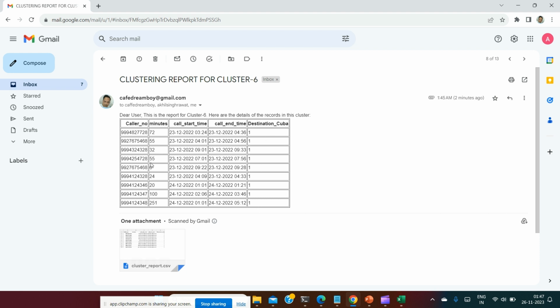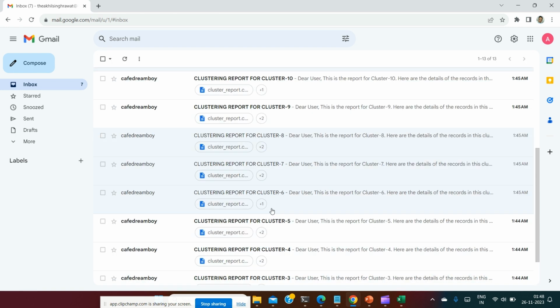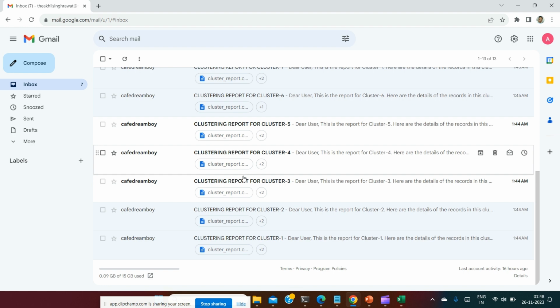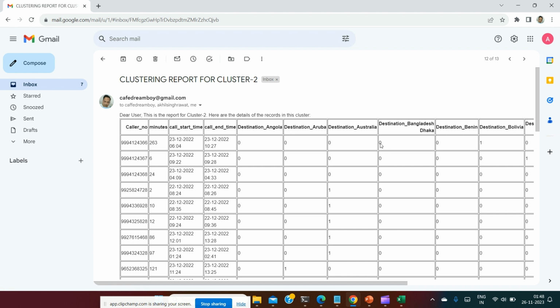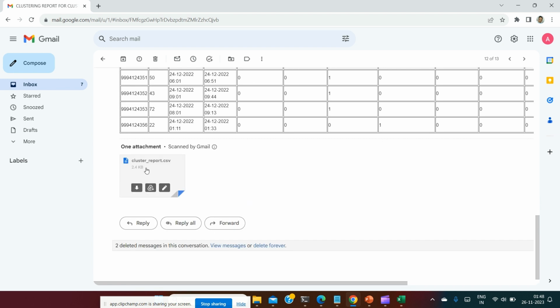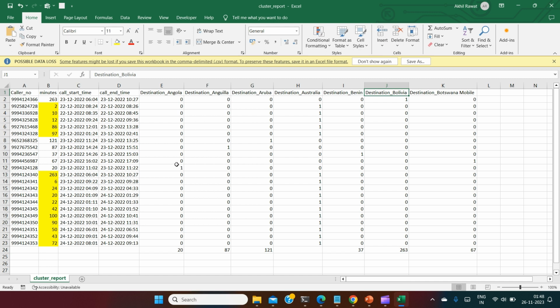So this is all algorithms. There are dozens of algorithms actually, but which suits your business problem depends upon you. As I told you, k-means clustering was the best, so it has made different clusters for different calls, even parallel calls and all. So I will give the analysis for this one: why multiple destinations have been placed under one cluster. There are records I can download. This is the CSV file, but I have already downloaded this CSV file for explaining it to the audience, for both technical and non-technical audience.